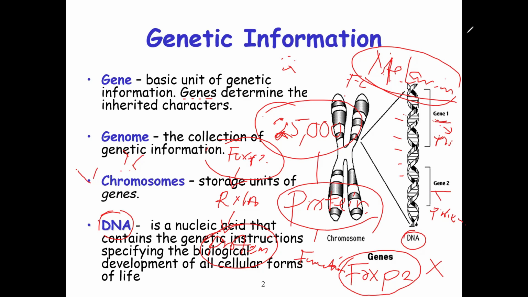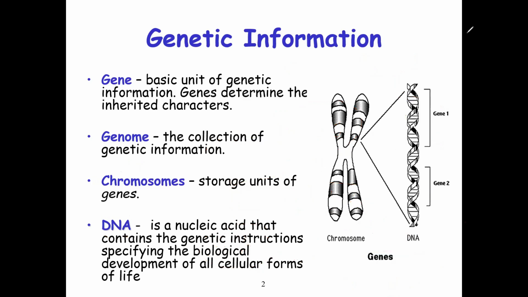And then the next thing is a genome. What is a genome? A genome is a collection of genetic information. For example, when we say genetic information, it is the DNA. So if you sum all the DNA of a particular living organism, that is described as a genome.